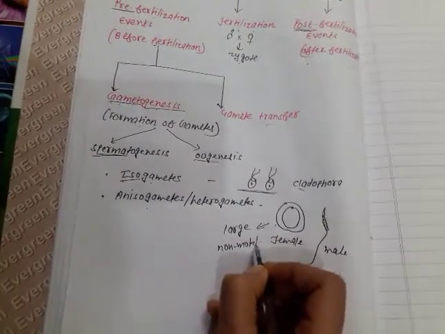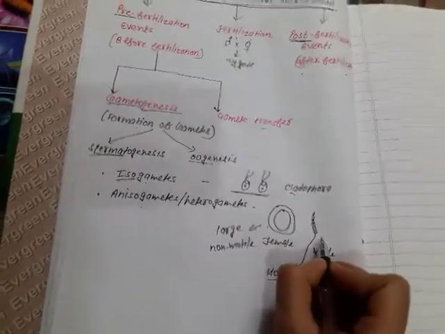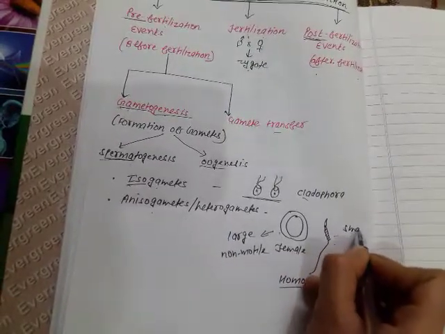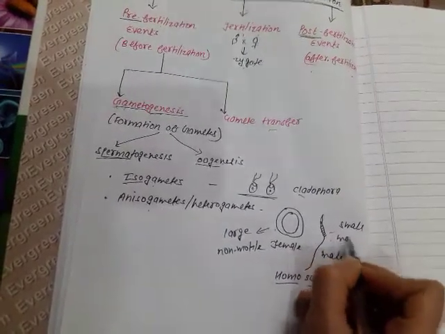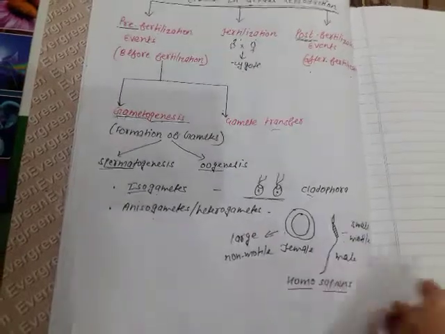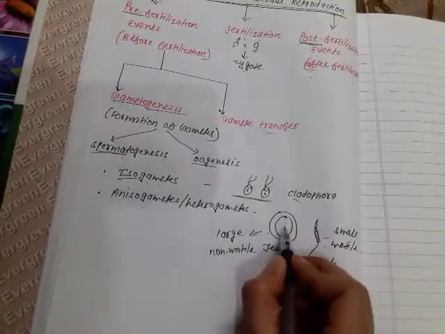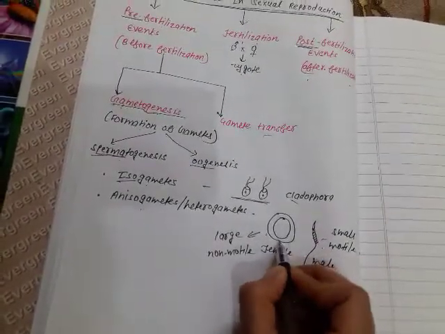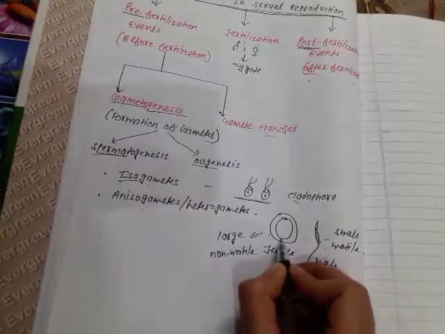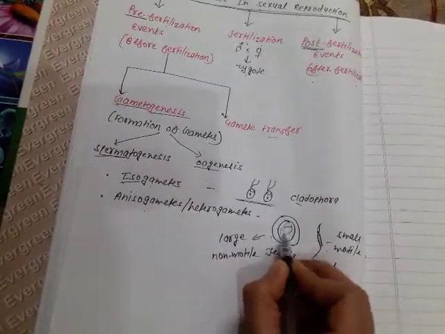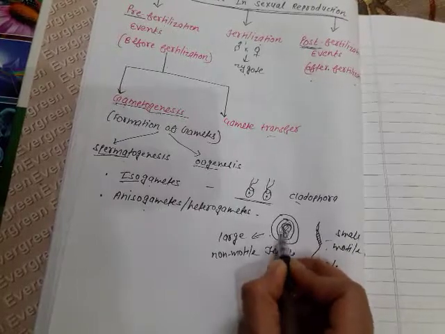non-motile and the male gamete small and motile? The reason is, this is the female gamete and it contains a very large amount of cytoplasmic content.